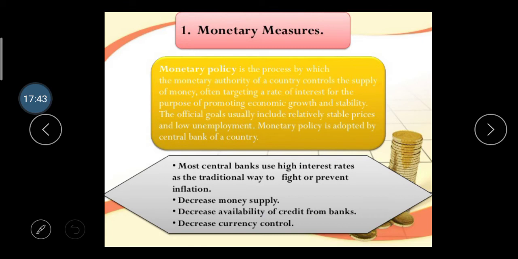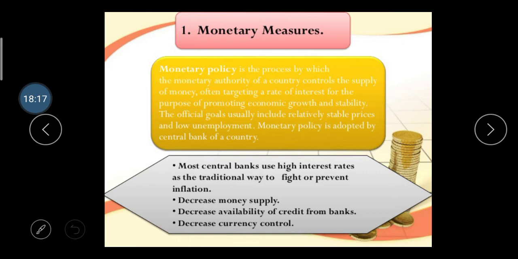First one, monetary measures. Monetary policy is the process by which the monetary authority of the country controls the supply of money. Often they target the rate of interest for the purpose of promoting economic growth and stability. The official goal is usually to achieve relatively stable prices and low unemployment. Monetary policy is adopted by the central bank of the country, which means our monetary policy is decided by the RBI, the Reserve Bank of India.